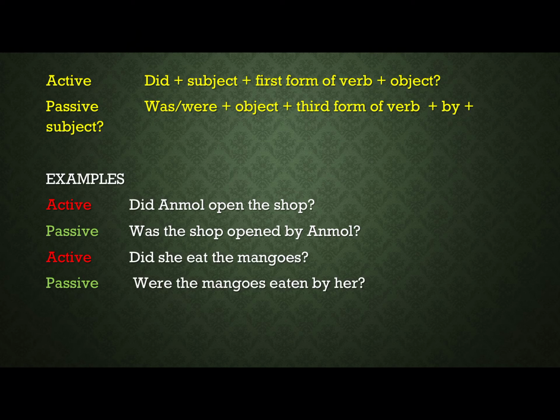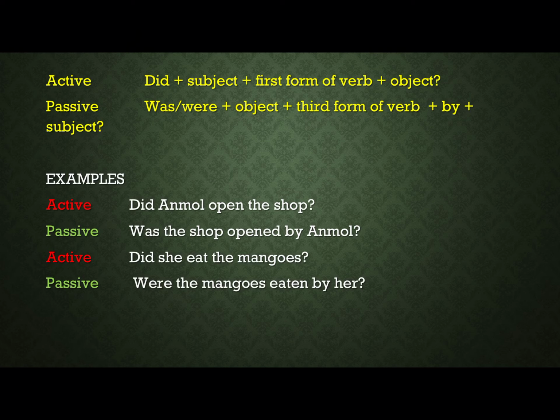Again, I'm telling you, make a comparative study of simple past with simple present, and then you will find the similarity: there we are using is, are, am, and here we are using was, were.